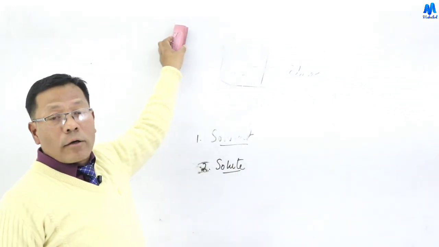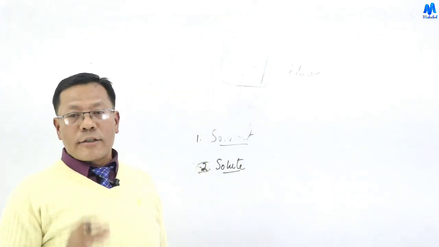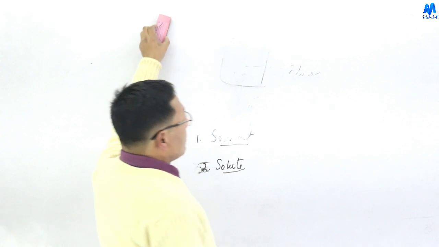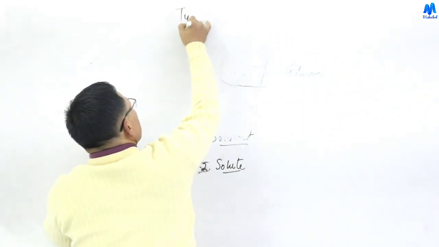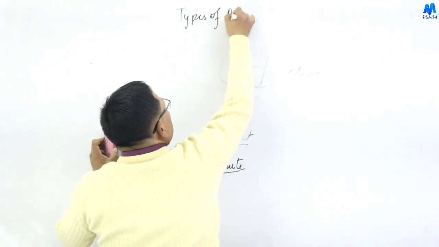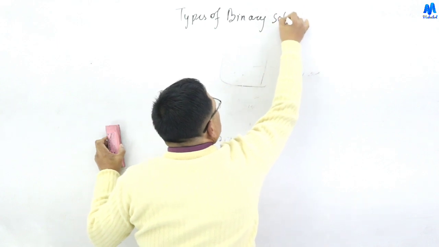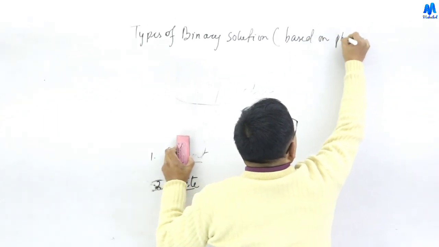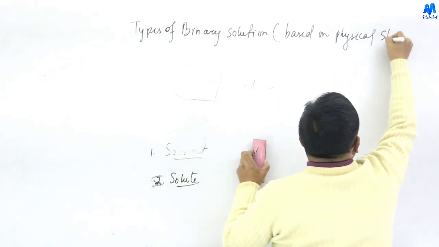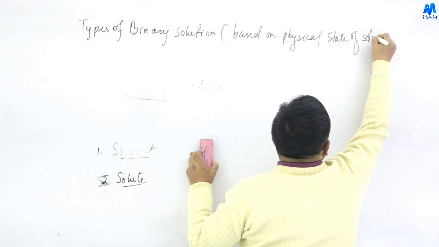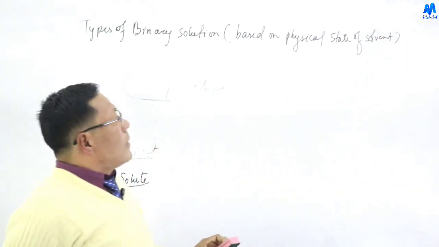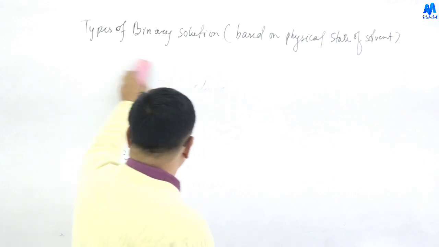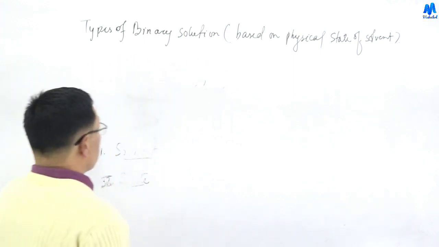Let us see the types of binary solution based on the physical state of the solvent. You write down the types of binary solution based on the physical state of solvent.